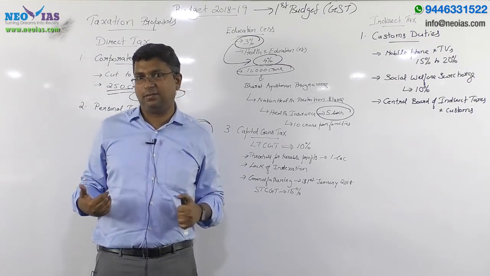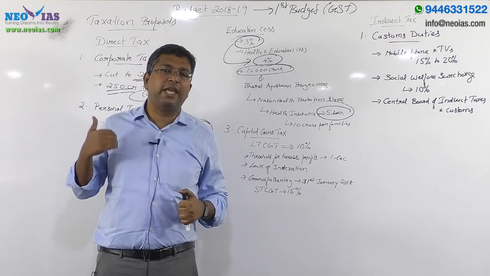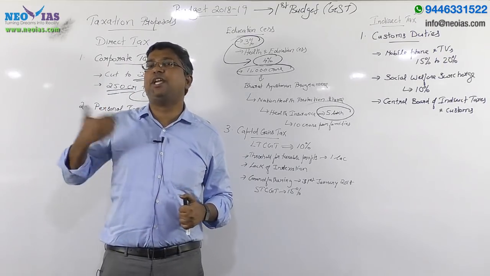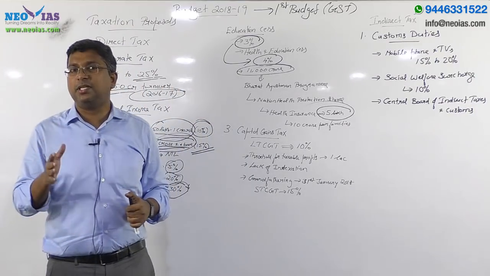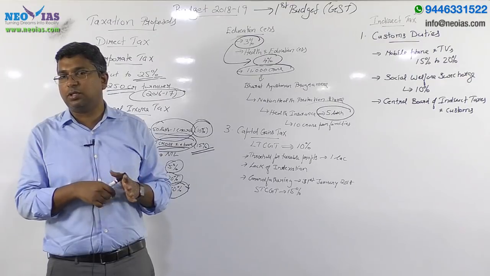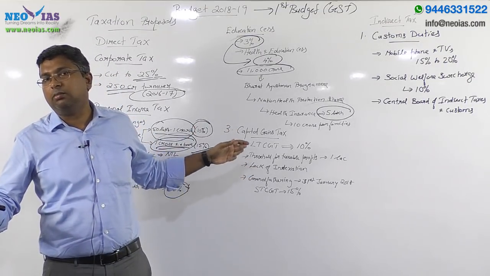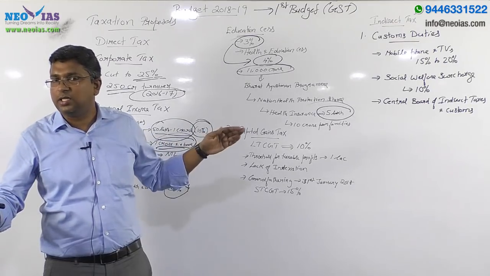This year's budget has brought back the long-term capital gains tax on equities, on shares. We have to wait and watch how this announcement will affect the capital market, especially the stock exchanges.